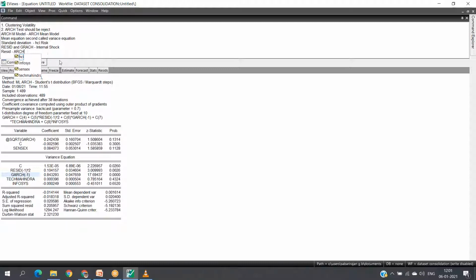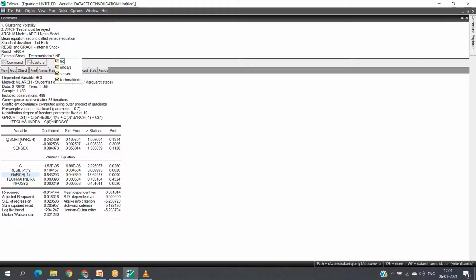Now, as I told you, one is internal shock, another one is external shock. What is that external shock? External shocks are those which are influencing the return of HCL possibly from outside.